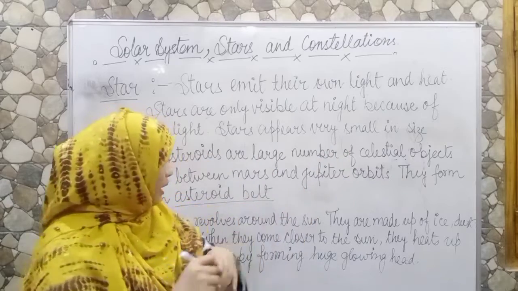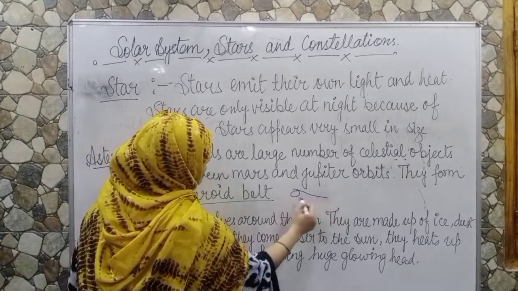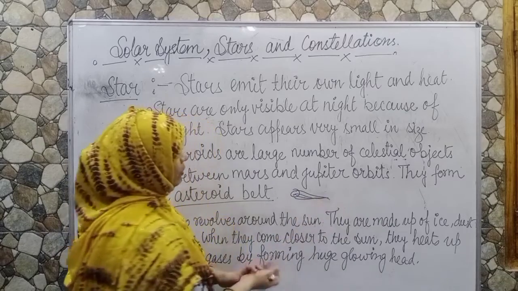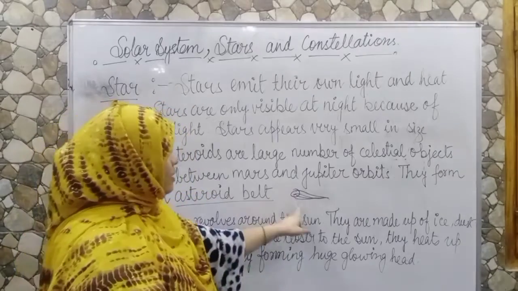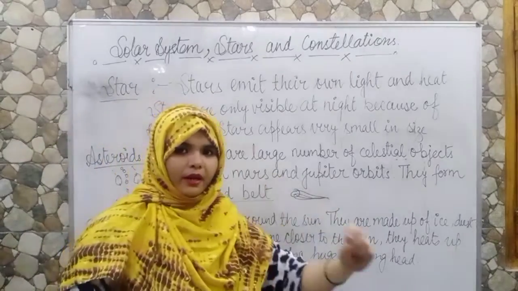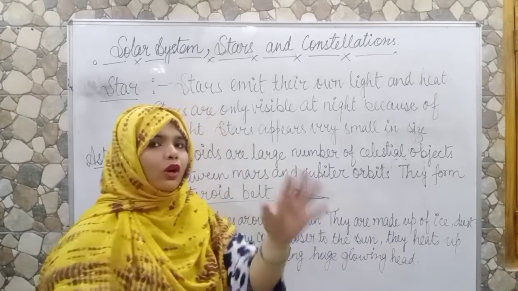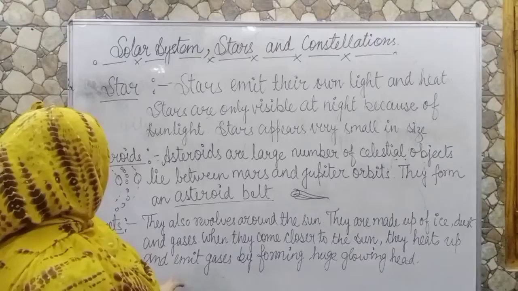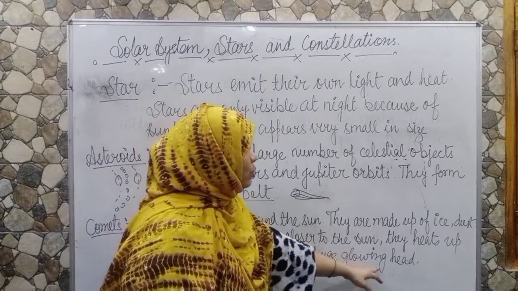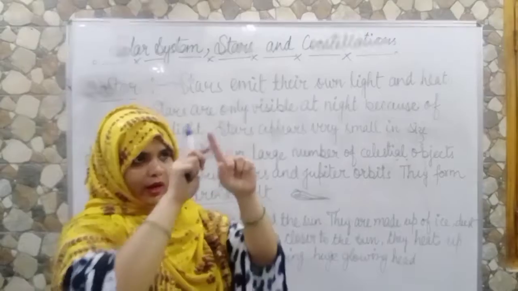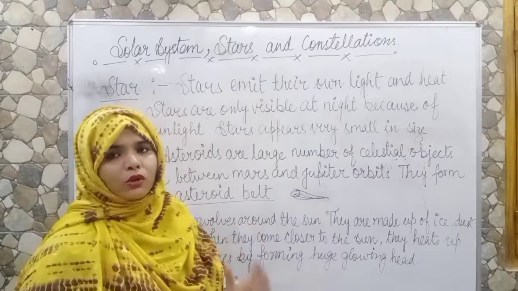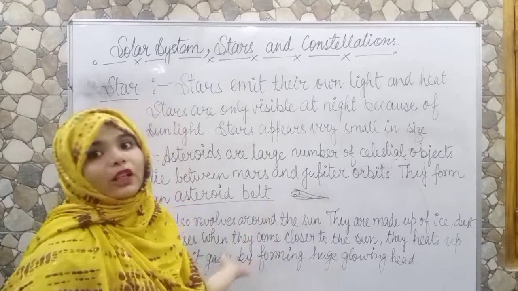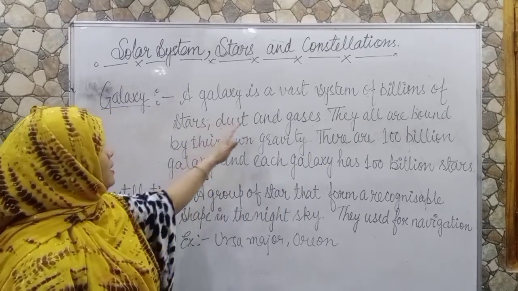As it gets a lot of heat energy, it starts emitting gases in a way that it has a tail, a glowing end that looks like a tail. That is what we call the shooting star. So it emits gases, forming a huge glowing head and a tail that is also glowing. So now you get what that shooting star is. These are the comets.